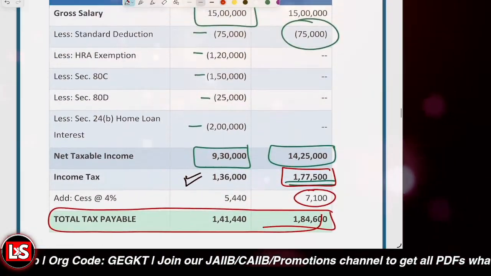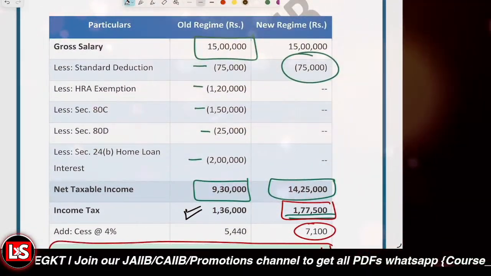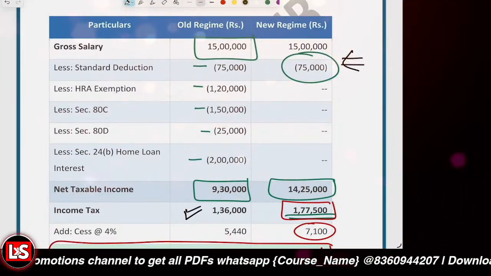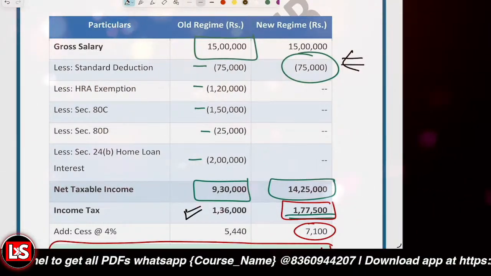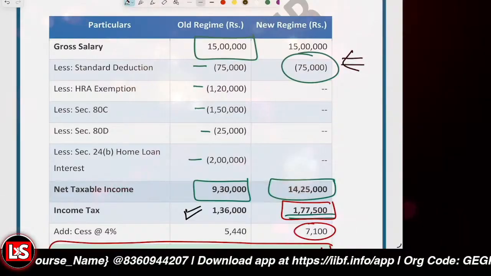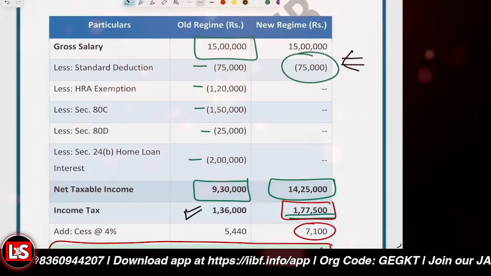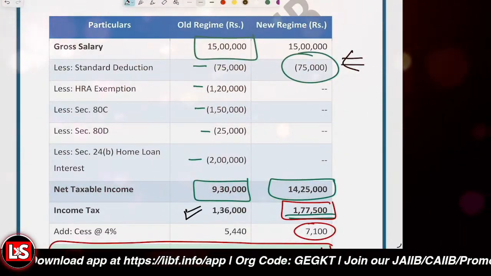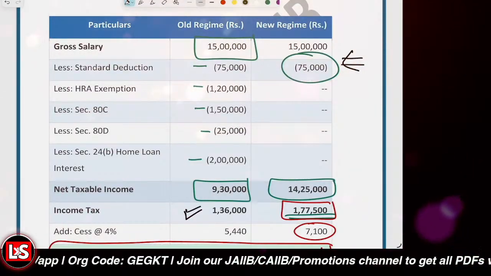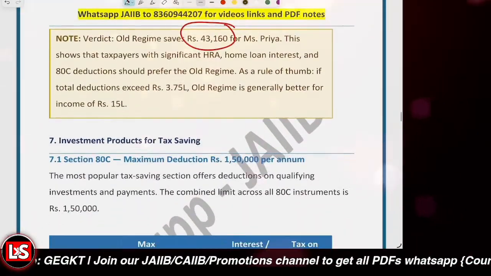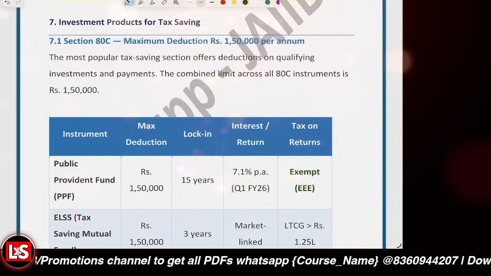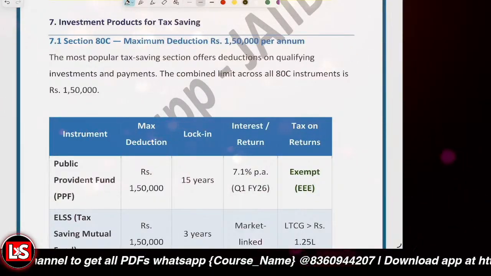Okay. So under the new tax regime, only the standard deduction of 75,000 is allowed, right? And what other benefits were available? Like I just told you, there was the benefit related to transport allowance for the differently abled person, employer's NPS contribution, and gratuity benefit. Only these benefits are available, no other benefit is available. Further after that, it's about investment products for tax saving.